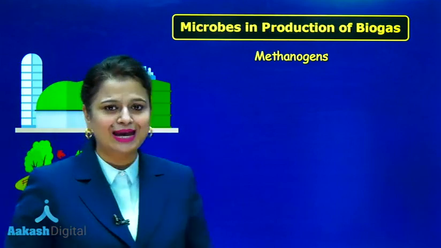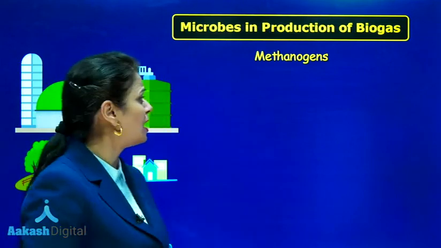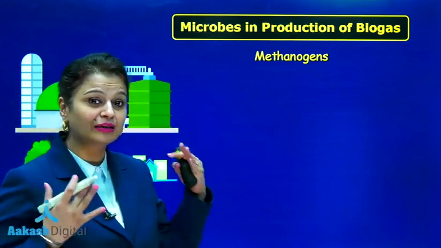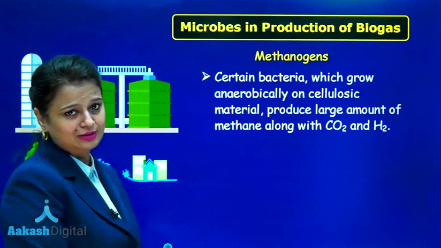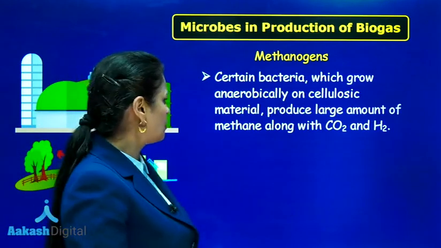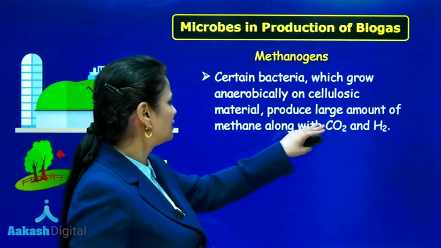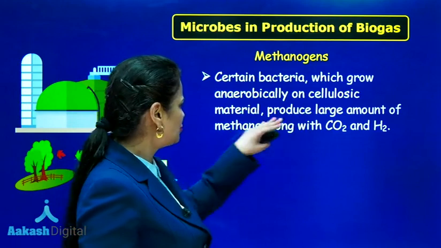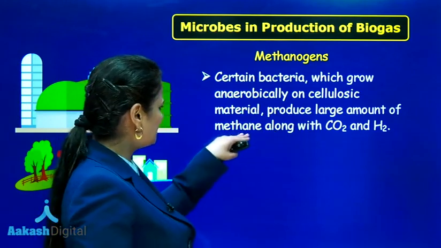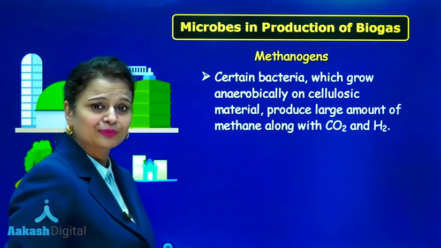Now, microorganisms which are involved in the formation of biogas are methanogens. Methanogens, they form methane gas. Methanogens are anaerobic bacteria which act on cellulosic material and produce a large amount of methane along with carbon dioxide and H2.